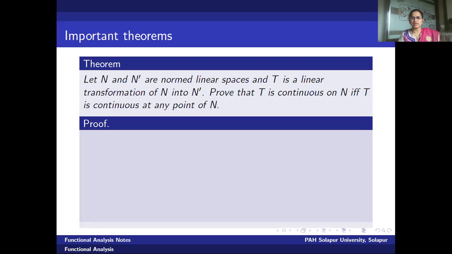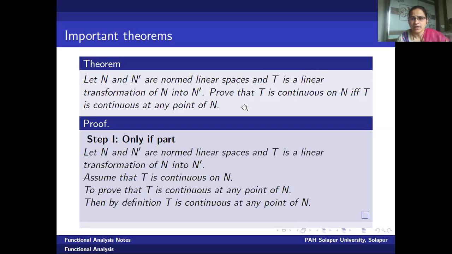Next, we will see the theorem. Let N and N dash be norm linear spaces, and T a linear transformation of N into N dash. Then we want to prove that T is continuous on N if and only if T is continuous at any point of N. Basically, the definition says that T is continuous on N if and only if T is continuous at each point x in N. But here we want to prove that it is continuous at any point of N, and this is the first property of the mapping T being a linear transformation, right?